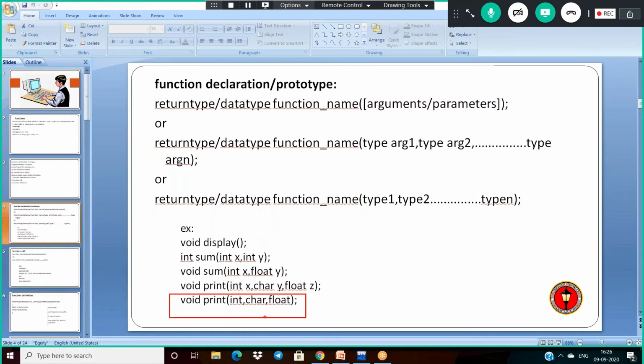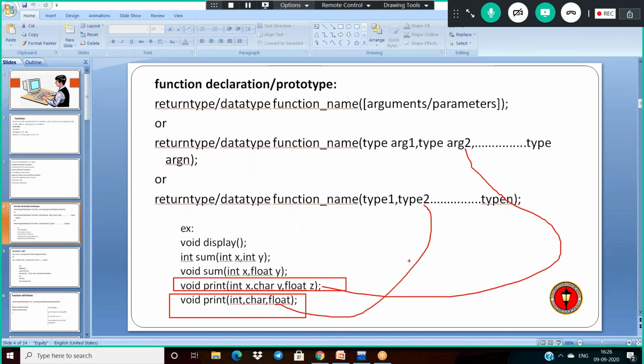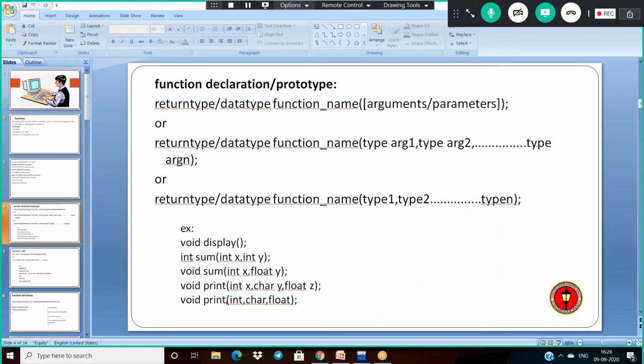And coming to the last, the difference between these two here, this belongs to the second one and this belongs to the third here. Okay, and this is sample here. Now in this case, I don't want to specify the variable name. Can I use directly its data type? Okay, no problem with that. You can use its data type here.